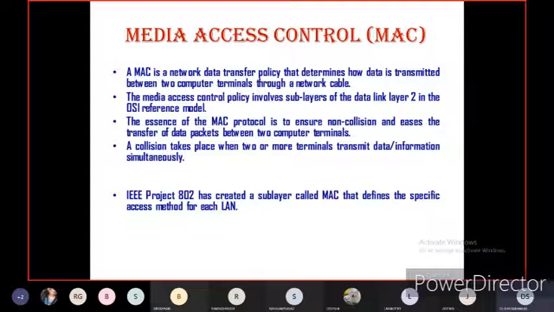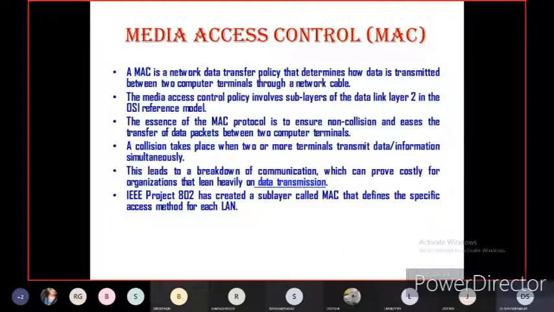Later, after some time, the sender or transmitter will send the data packet to the destination again. So this is collision. Media access control can monitor the data collision, fault or error in the network. It leads to a breakdown of communication, as I told you; definitely there will be a communication gap.